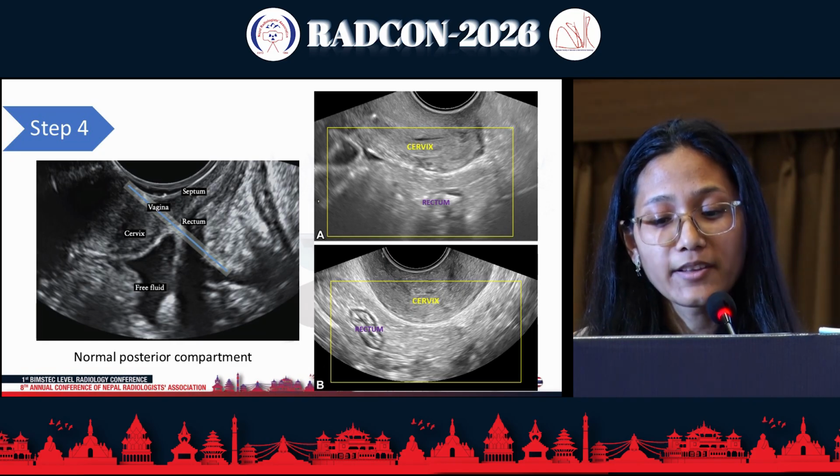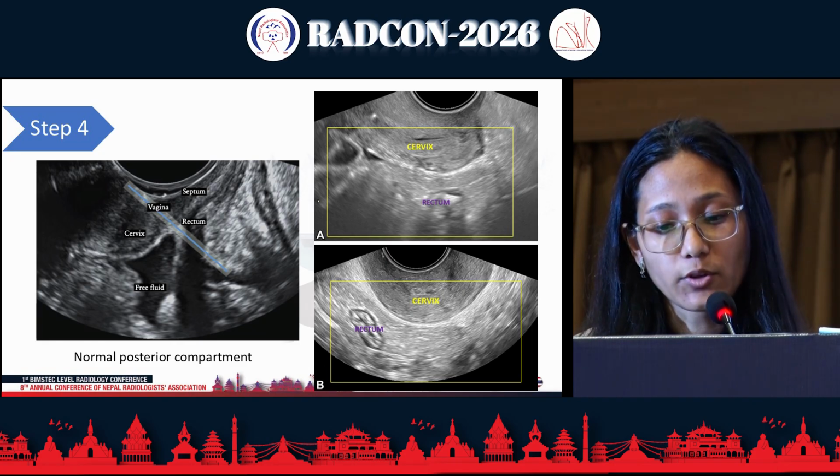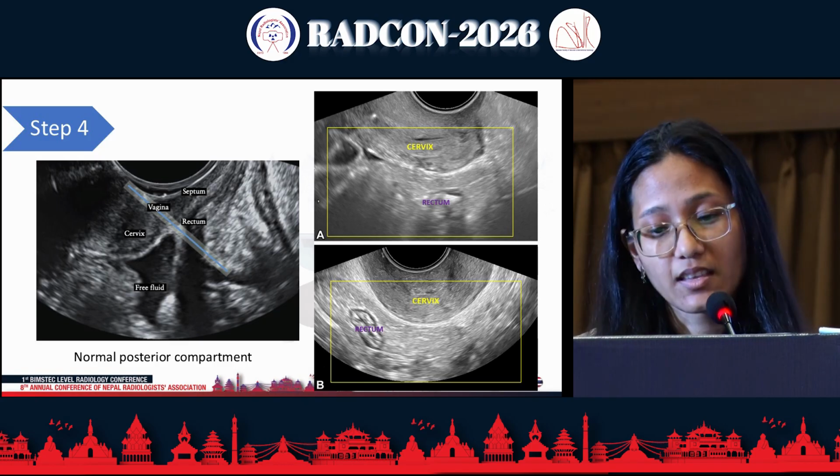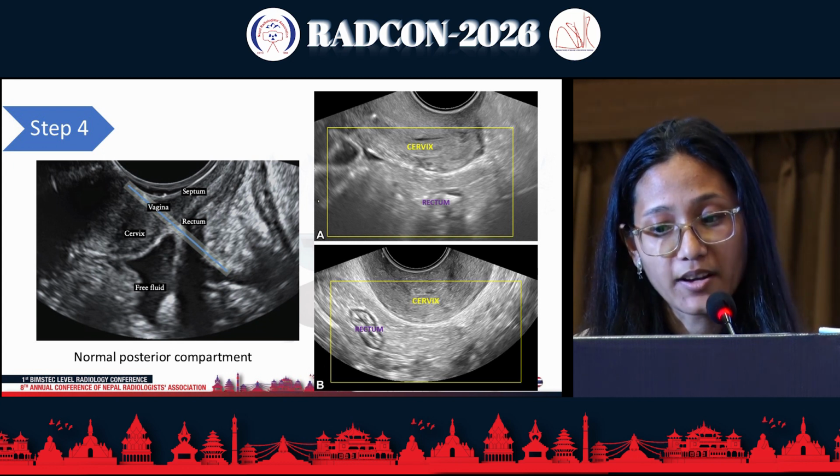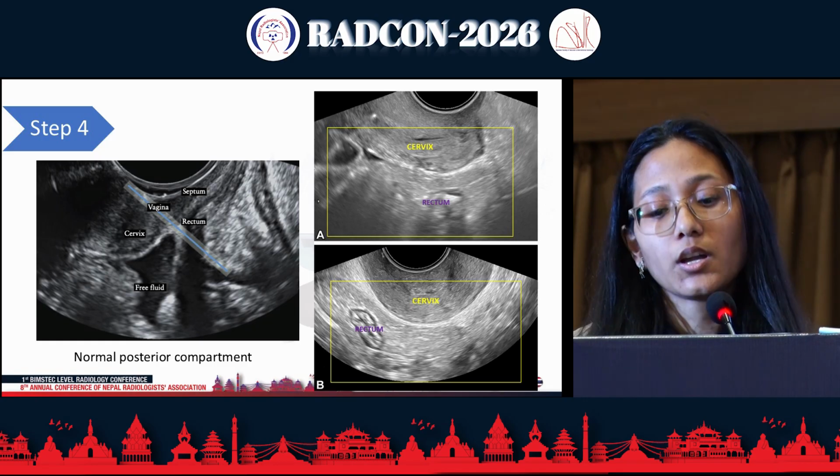So fluid is our friend. Whenever there is fluid in the pouch of Douglas, it helps us to assess the posterior compartment well. We are looking for the hypoechoic nodules in the posterior compartment. We look at the retrocervical region. We look for the